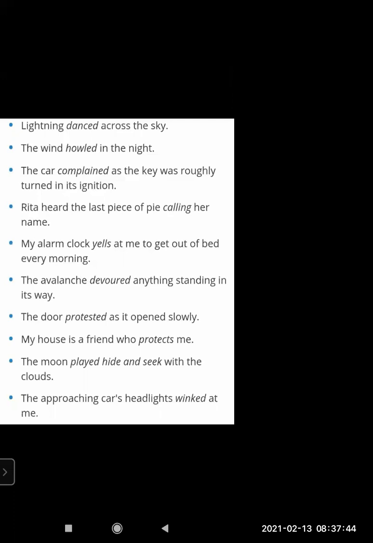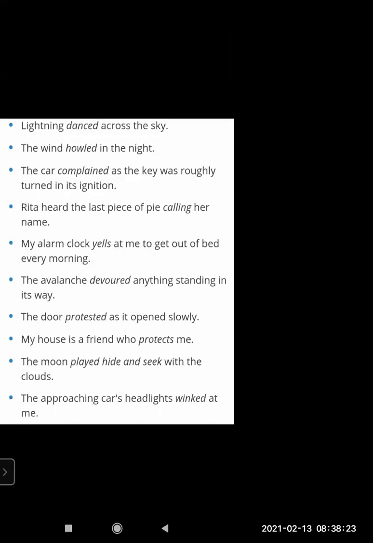Like when we turn the key in the car, the noise comes from the car to start it, to ignite it. But it was complaining, it was not starting. We complain like you all complain in class. Teacher, this happened, teacher, that happened. You complain, we complain. We human beings do. But a car can't say, oh, I am not starting, my engine is not working properly. No, we come to know due to its noise that it's not working properly. So the car complained. The human quality of complaining is given to the car.